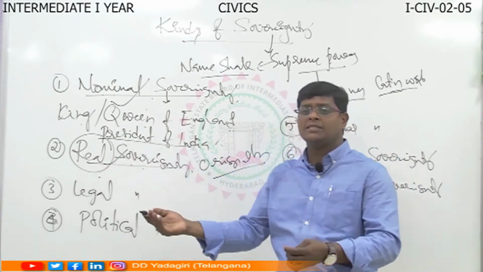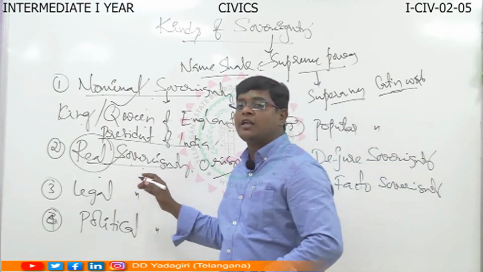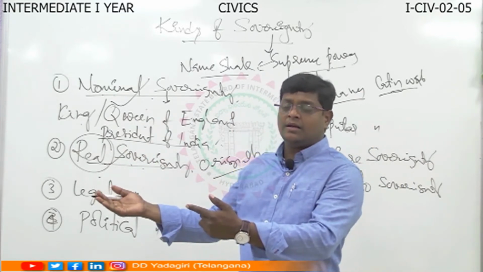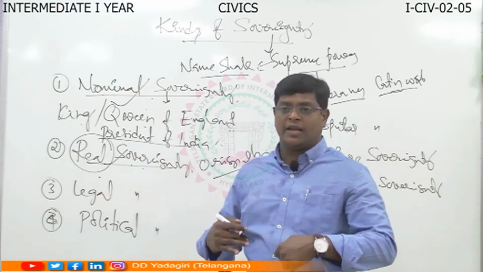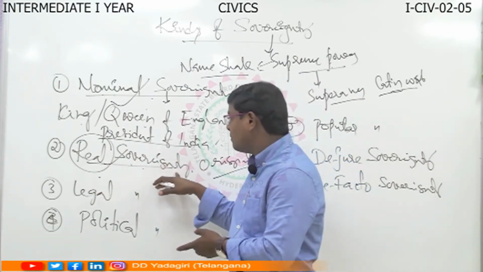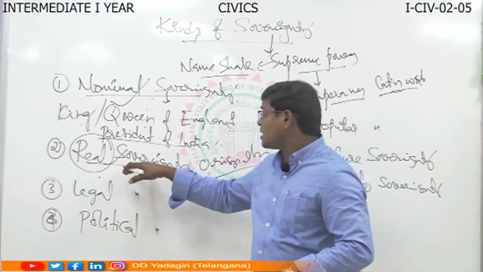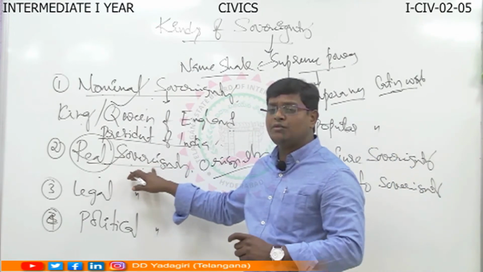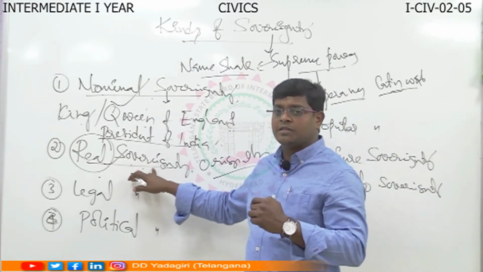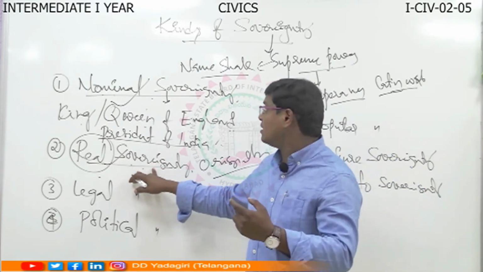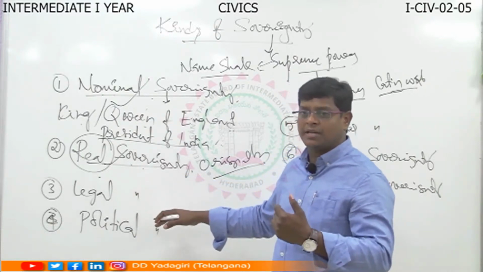The best example is that the Prime Minister of England and the Prime Minister of India are the best examples of real sovereign. Understood? Real sovereignty means the sovereignty which is in practical manner.